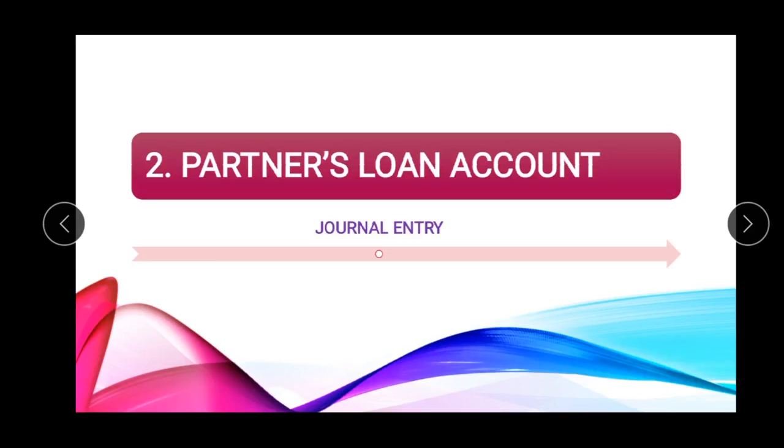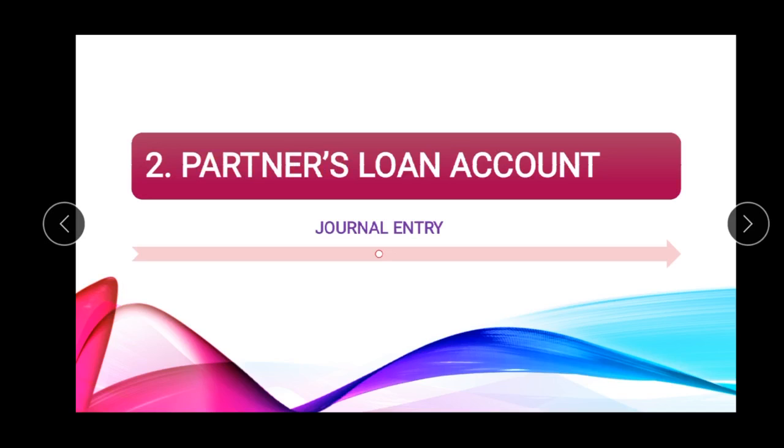So next account which we need to prepare after preparation of realization account is partners loan account. Realization account should be prepared first of all because the firm will have to make payment to the third parties, to the outside parties, and partner is not an outside party, is not an external party for the firm.